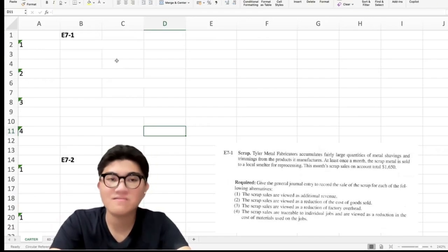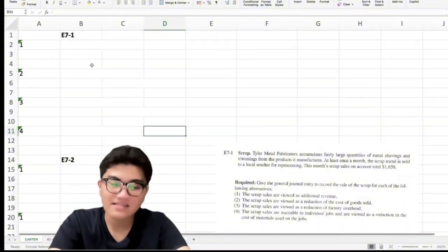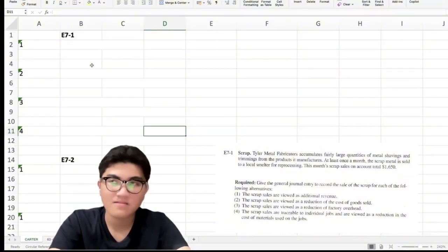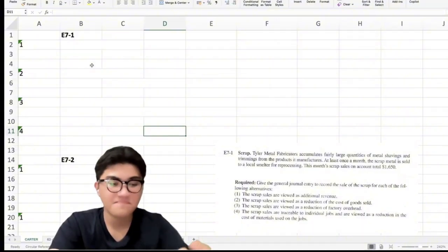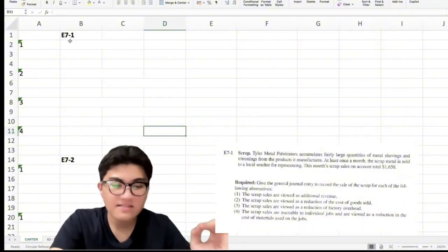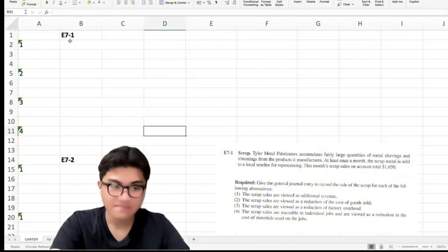So the problem now asks us to cater to four possible accounting treatments depending on how the company classifies the scrap sale. The first treatment, we consider the scrap as additional revenue, meaning we see it as extra income to the company.